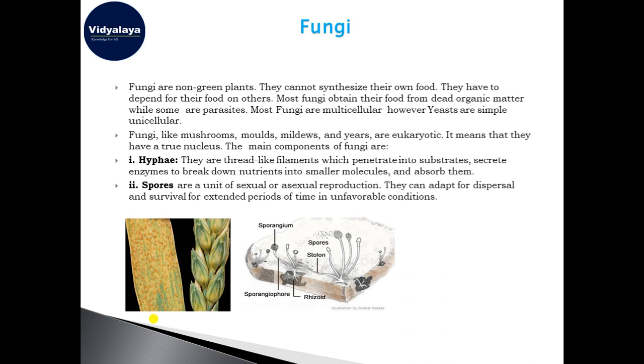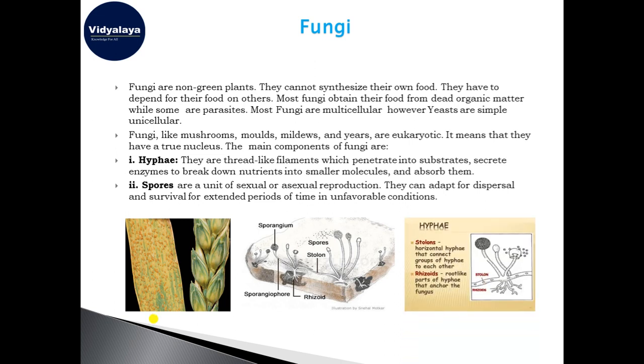Here I will show you what a hyphae is. A hyphae is composed of two parts. One is stolons. Stolons are the horizontal hyphae that connect a group of hyphae to each other. It is a channel that interconnects the different hyphae with each other. And the second one is rhizoids. Rhizoids are the root-like structures. Here in the bread mold you can see the rhizoids. Rhizoids are the root-like structures of the hyphae that anchor the fungus. Anchors means it holds the fungus to that surface.